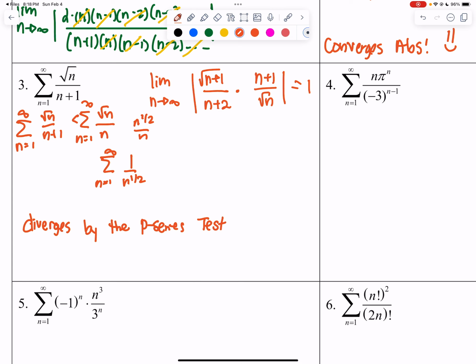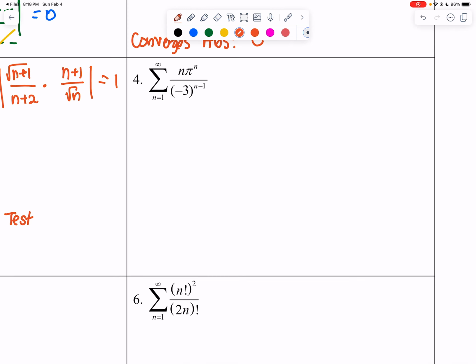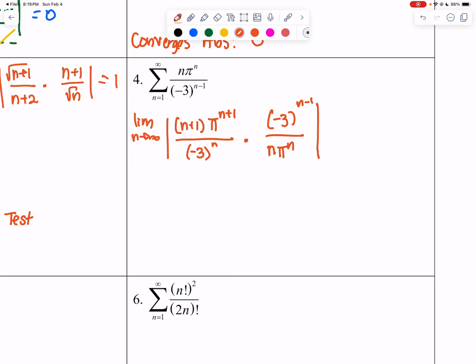All right, number 4. Once again, I am going to go ahead and take the limit as n approaches infinity of my next term. So n plus 1 times the n plus 1 all over negative 3 to the n plus 1 minus 1, which is just going to be n multiplied by the reciprocal of my original. And I play around with it, see what we can do. So now I have the limit as n approaches infinity of, let's say, negative 3 to the n minus 1 and negative 3 to the n, which means that I have a negative 3 to the negative 1 up top.